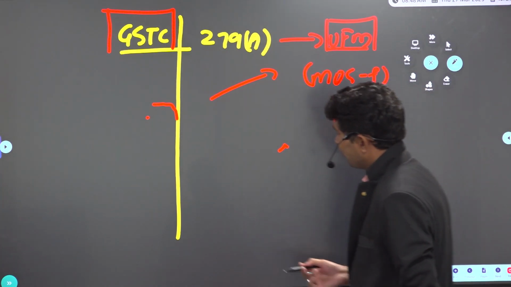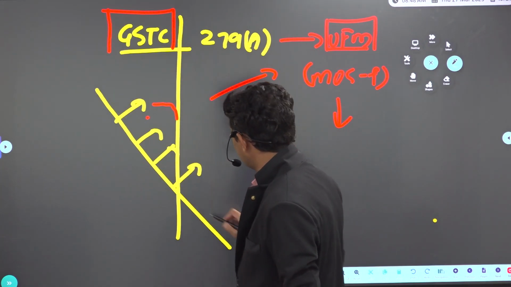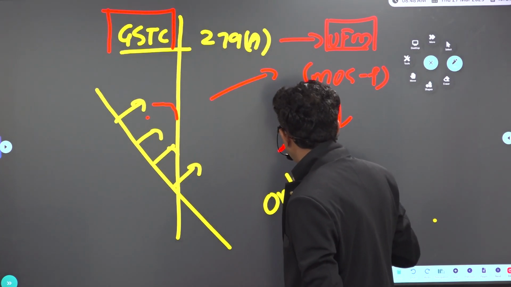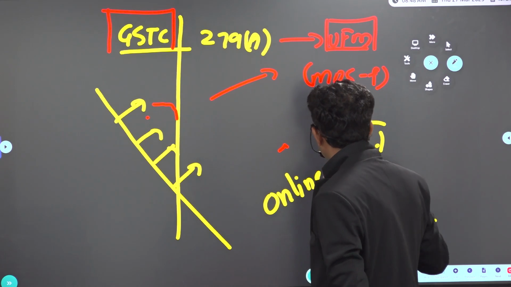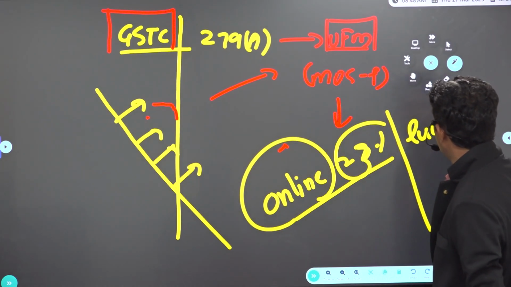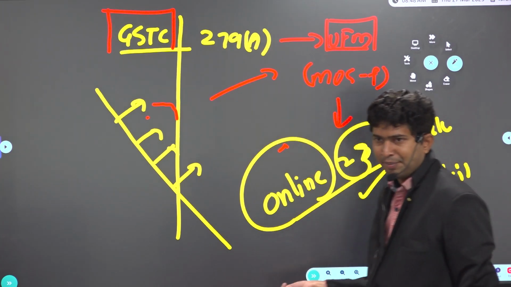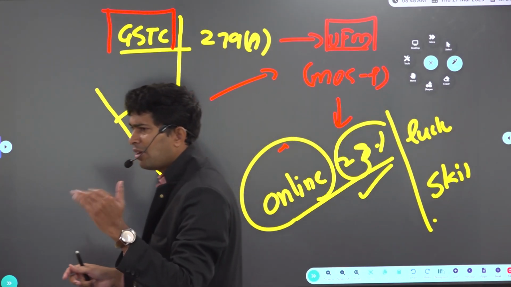In current affairs, one of the decisions taken by the GST Council is that on online games, 28% GST will be imposed, both on games of luck and games of skill. Online games are there, so some ad will come, a rummy ad.